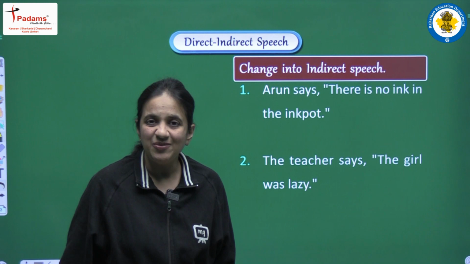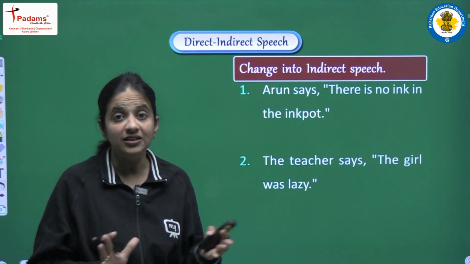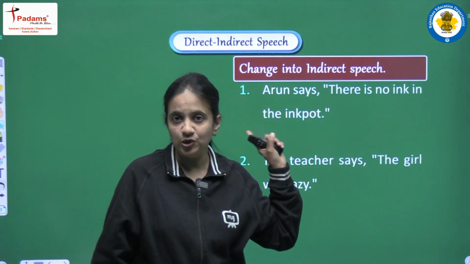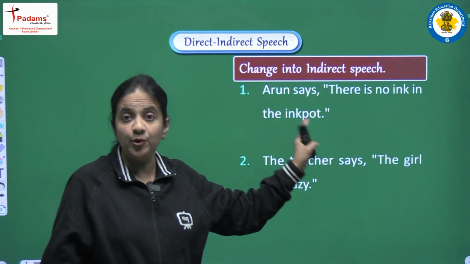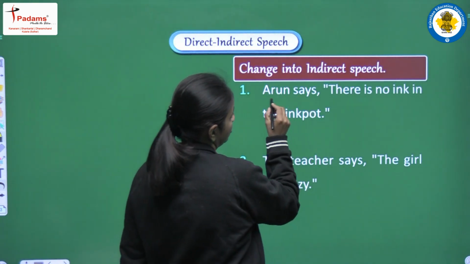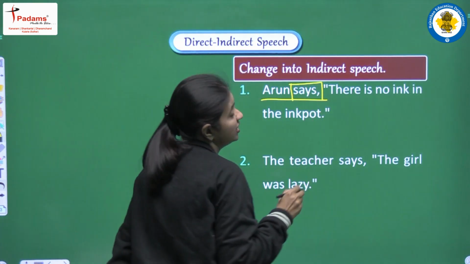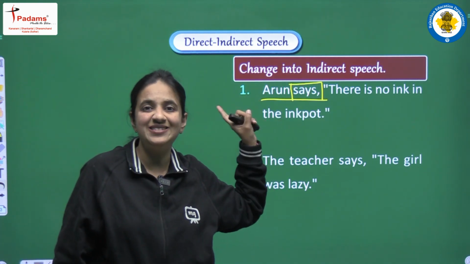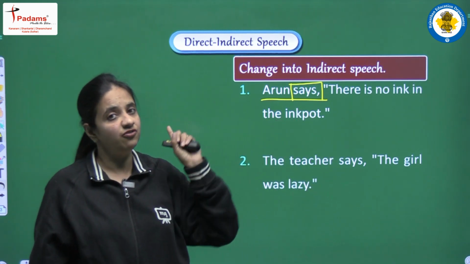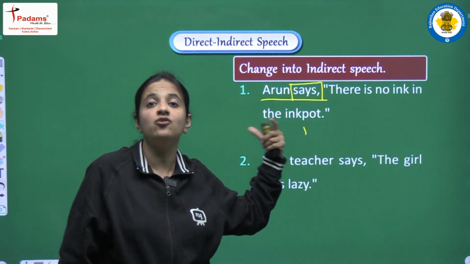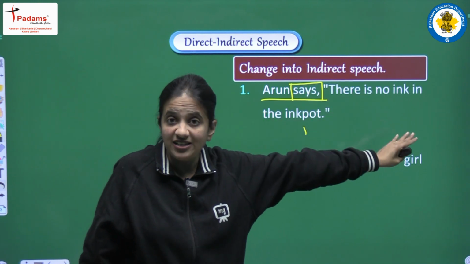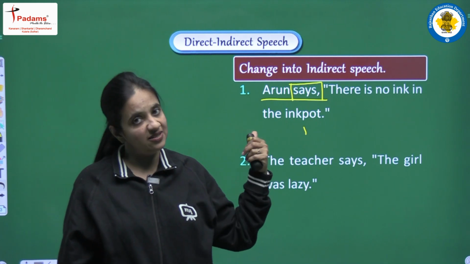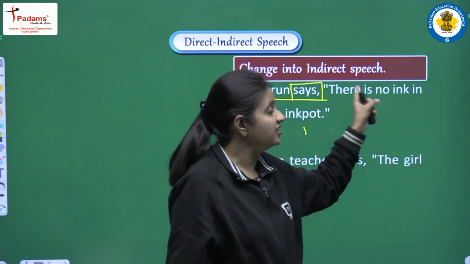So students, again I am repeating this thing, that you have to recall all the rules. So just focus on the sentence and let's see the first change that we do. That change is in the reporting verb. In the reporting verb we are having Arun says. So here we have to focus on the tense. First of all, we are having says. So it means we are having present simple tense here in the reporting verb. So one thing is clear, that if we are having present or future tense, then in the reported speech we don't do changes in the tense. So here we are having says, that is present simple tense. So now we won't do change in the tense.